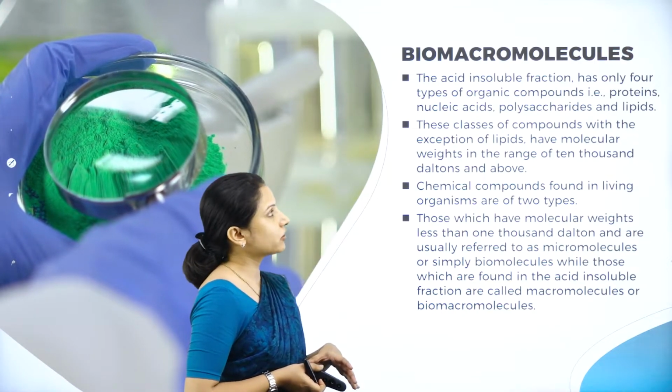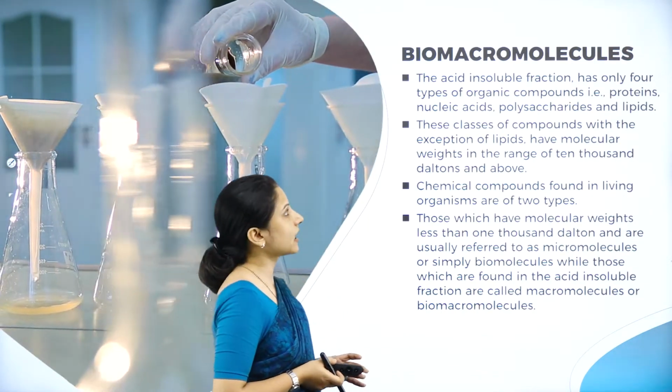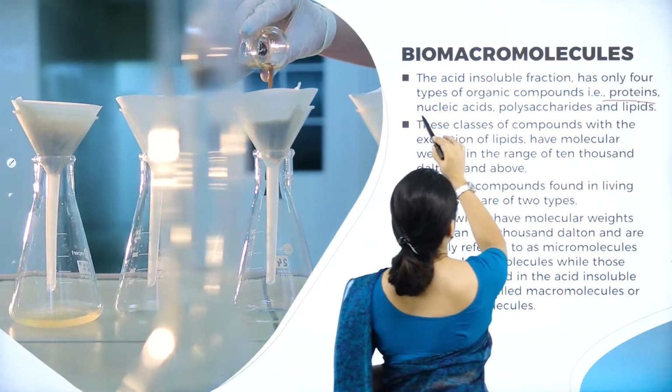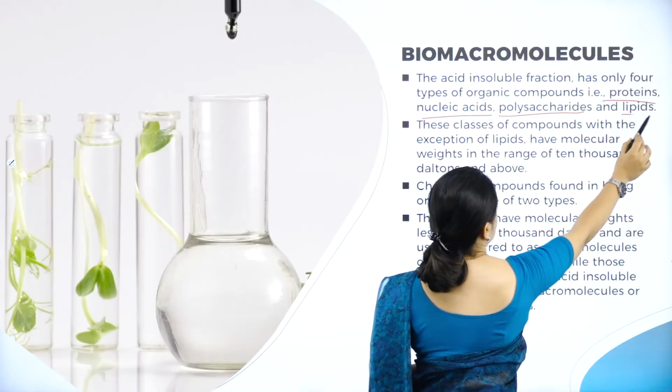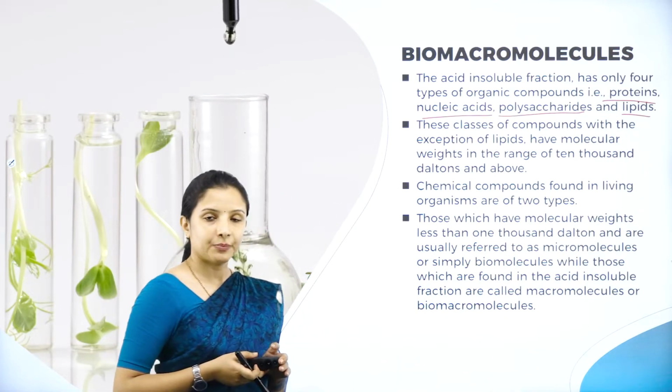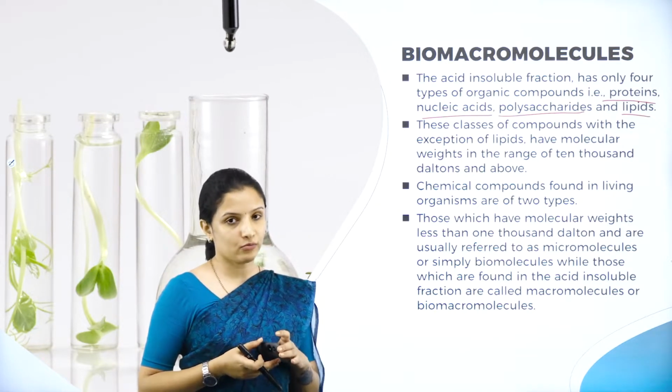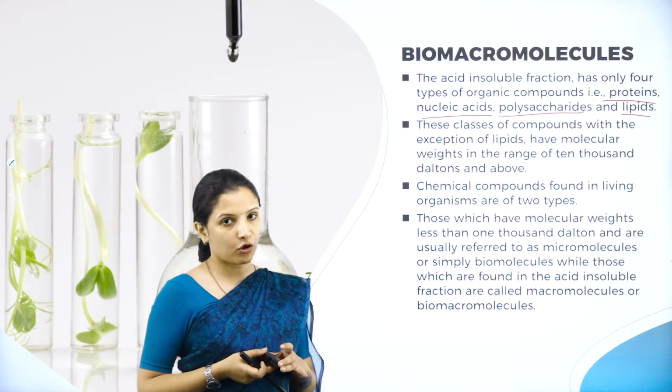So the acid insoluble fraction has only 4 types of organic compounds, that is proteins, nucleic acids, polysaccharides and lipids. But lipids, they are acid insoluble, but they are biomolecules or micromolecules.